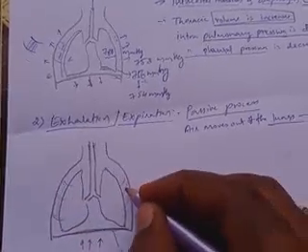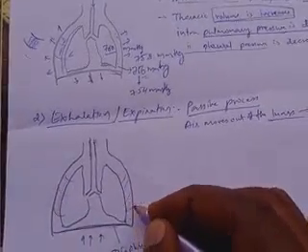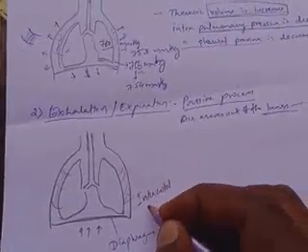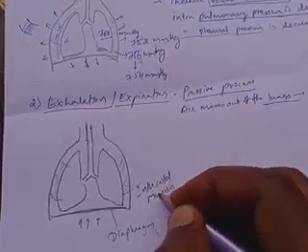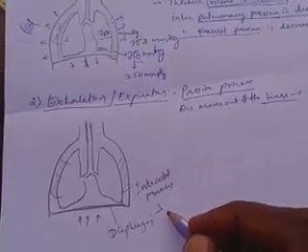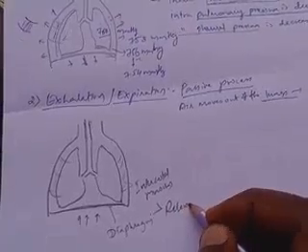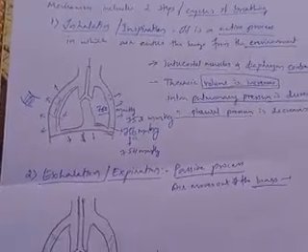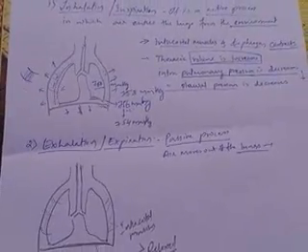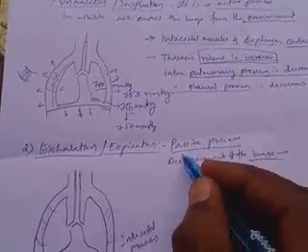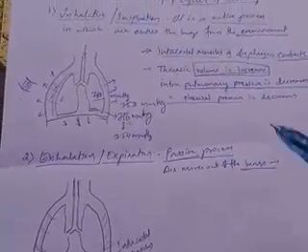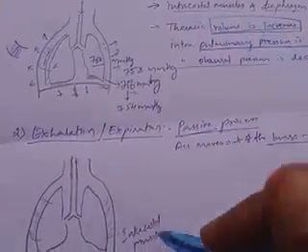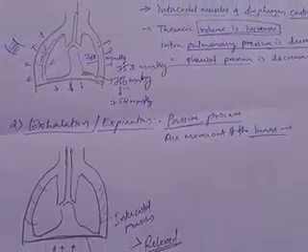Both the intercostal muscles and diaphragm relax. They contract during inhalation and relax here. That's why we call it passive: active means contract, passive means relaxed.